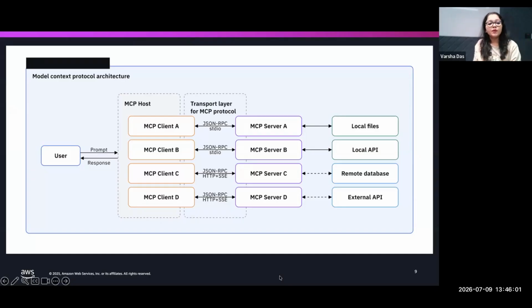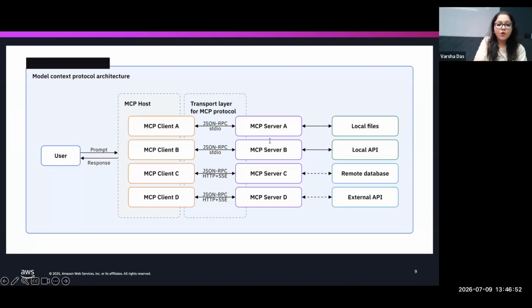Where we talked about all three players, if you see the workflow, the user sends a prompt, right? It hits the host, which is your AI application. Inside that host, as we said, there will be multiple clients, one for every server it is talking to, and they're not sharing anything. If you look at the transport layer, server A and server B are the local servers. Server C and server D are the remote ones. For local servers, the transport mode is STDIO, standard input output. No network overhead, latency will be minimal, good for POC development. Now C and D are the remote servers, so it goes over the network.